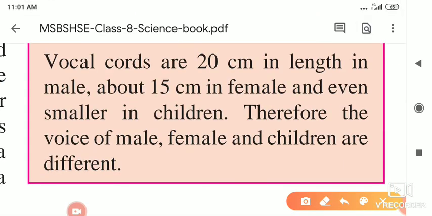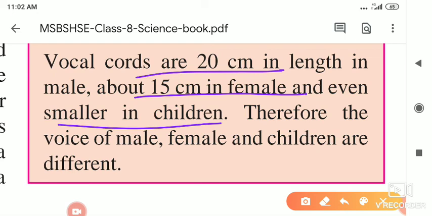Now the vocal cords are about 20 centimeters in length in males and about 15 centimeters in females, and even smaller in children. The size is given here: 20 centimeters in male, 15 centimeters in female, and smaller in children. Therefore the voices of male, female and children are different.